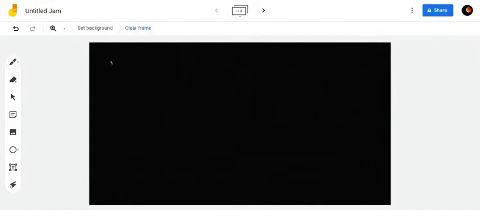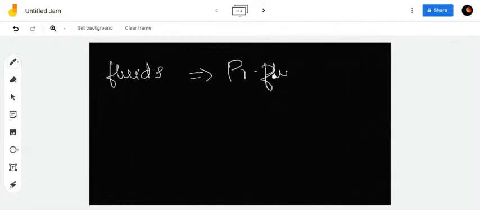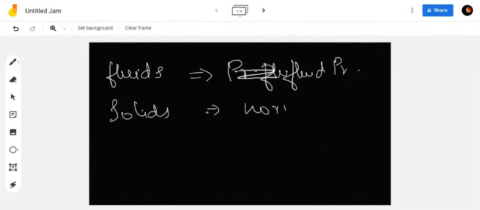I'm repeating it again. Pressure for fluids is defined as fluid pressure, whereas for solids it is normal stress. And pressure is always due to some mass.